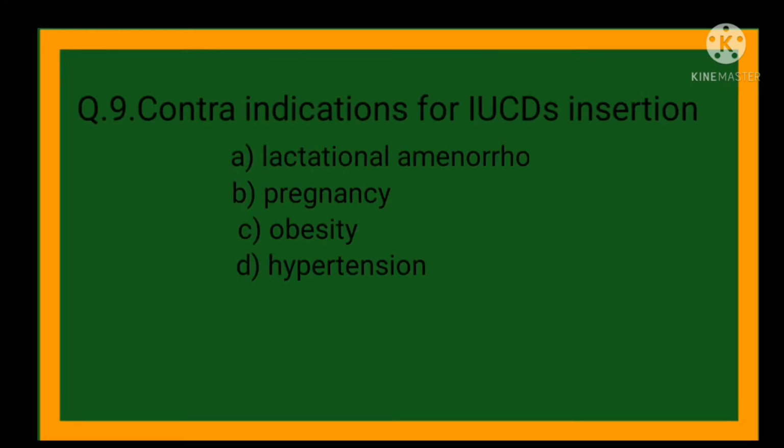So next question number 9. Contraindications for IUCD insertion. Options are option A, lactational amenorrhea; option B, pregnancy; option C, obesity; option D, hypertension. So here the correct option is option B, pregnancy. Not only pregnancy, some other points are also there, that are cervical cancer, STD, abnormal vaginal bleeding, genital cancer. STD means sexually transmitted disease. Okay, if these conditions are there with the woman, then we cannot insert the IUCD.